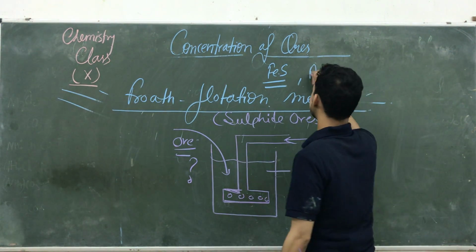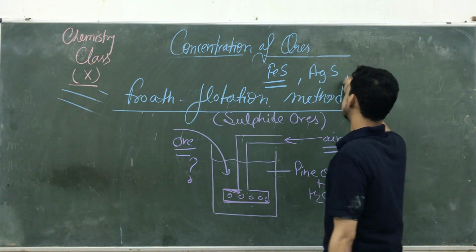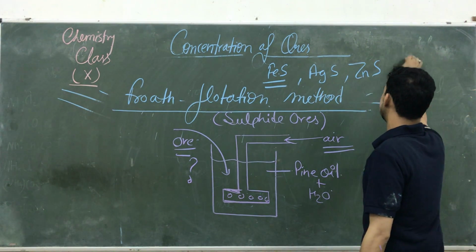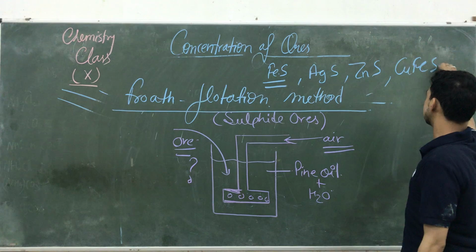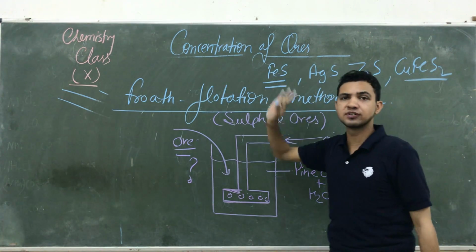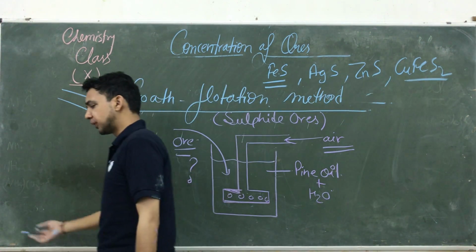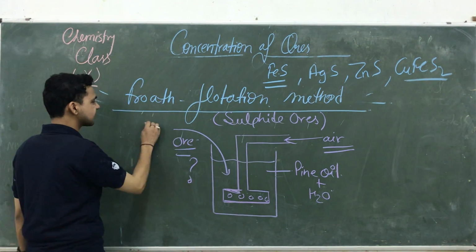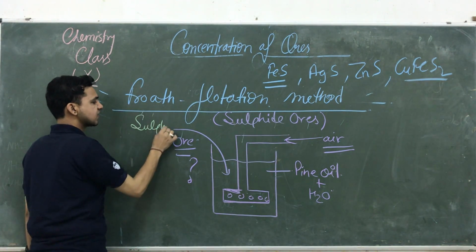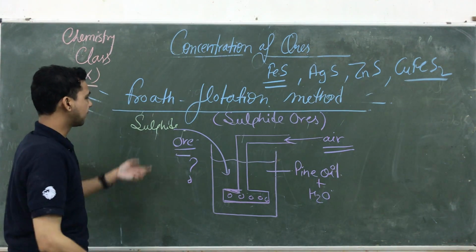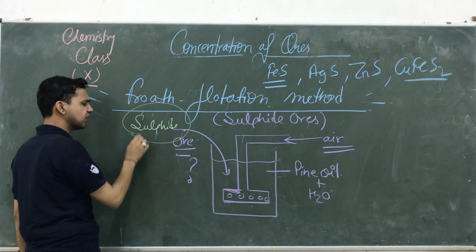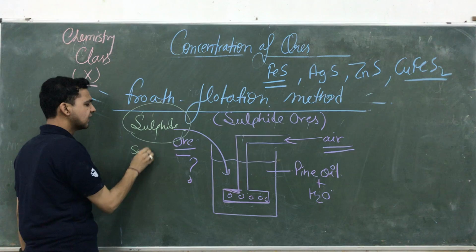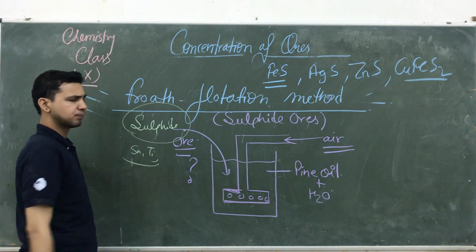Another example is AgS, zinc sulfide, CuFeS2, generally containing sulfur. So these are ores of different metals. If any ore is made up of sulfur, then we use such methods. So then we are adding any sulfide ore. Which ore? Sulfide ore. So guys, what happened? This sulfide ore contains different impurities of tin, titanium, and some other impurities.